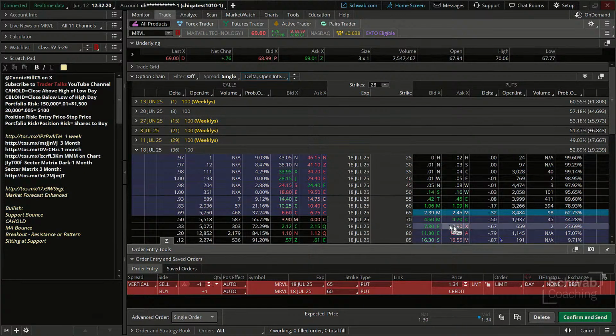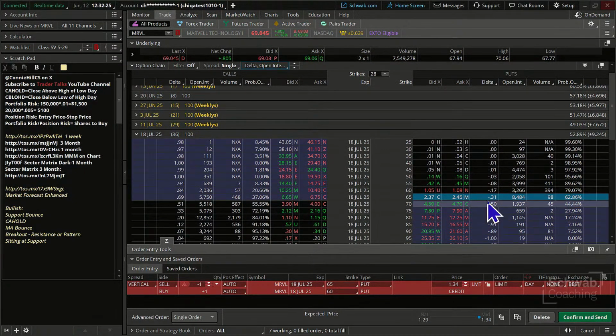Okay, and so that delta, yeah, it's really handy to have sitting right there. Generally a 30-something delta. Now this is interesting. I told you 1 minus 31 would be about 69. And what's the probability of the option expiring out of the money? It's close to 69. It's 62 and change, almost 63. And typically for a high probability trade, we say 60 or over is a higher probability trade.